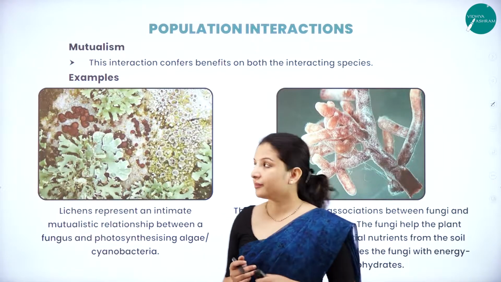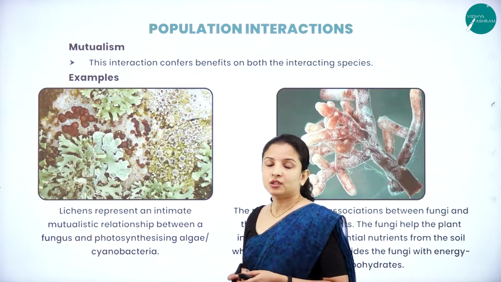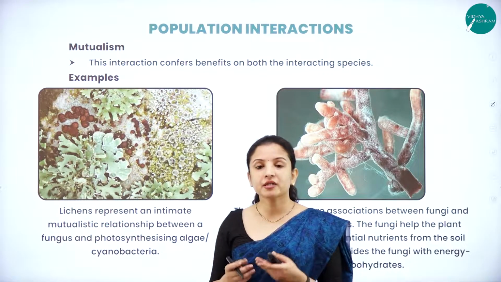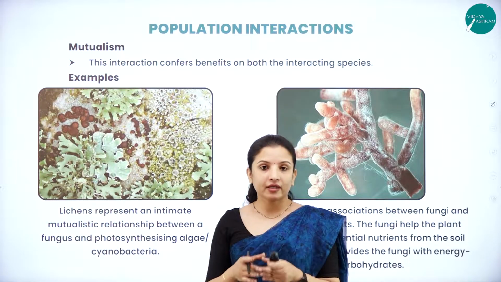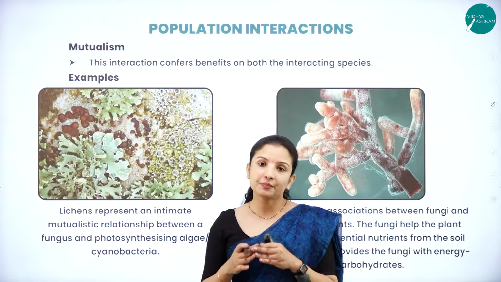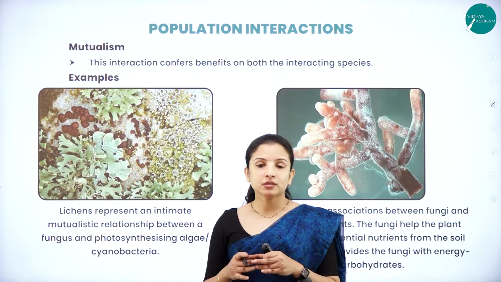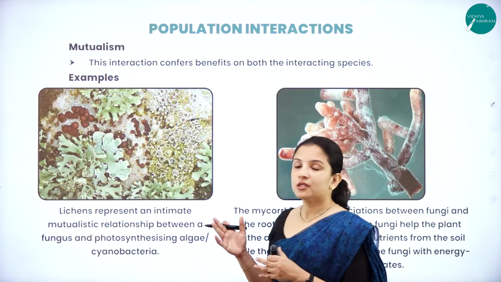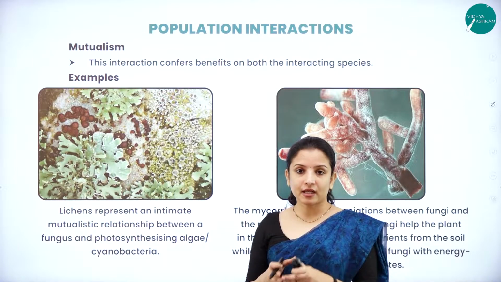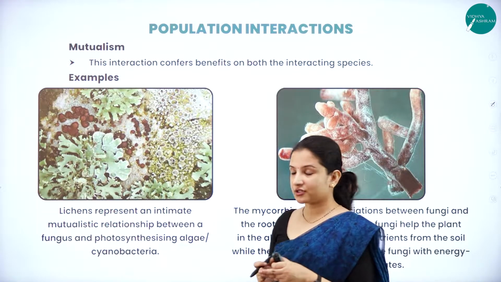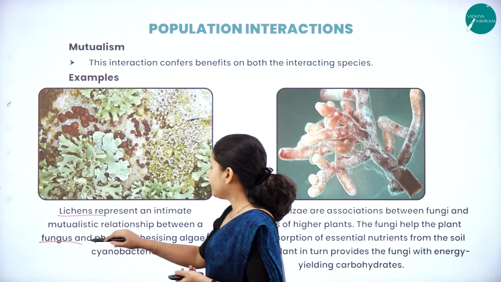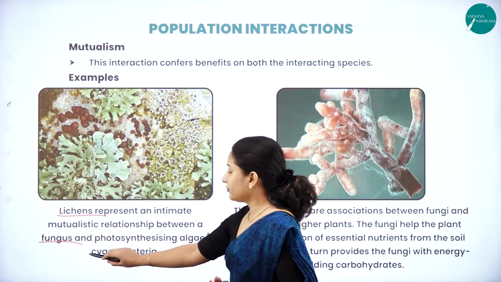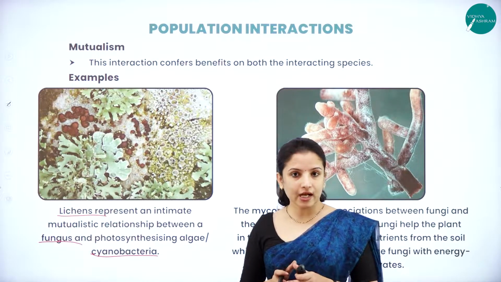So next, talking about mutualism. Mutualism is nothing but an interaction between two species wherein both the species are benefited. So this is called mutualism. The best example that we can take is the symbiotic association of lichens with fungus and the cyanobacteria or the photosynthetic algae.